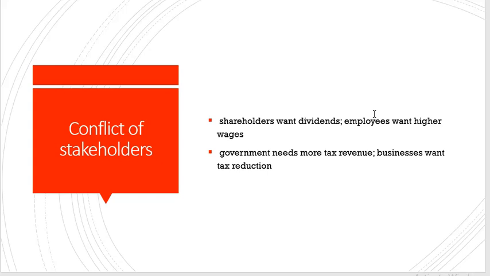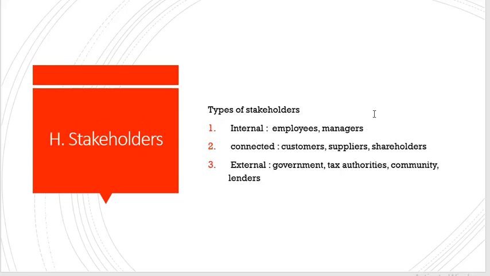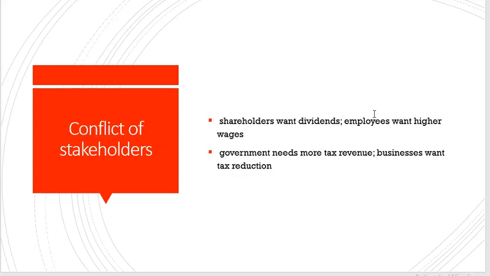Now, these stakeholders can be in conflict. For example, shareholders want dividends, while employees want higher wages. This is a conflict because if you pay higher wages, there will be no profit or less profit. Less profit will lead to less dividends or no dividends at all. Government needs more tax revenue while business wants to reduce tax. So businesses try as far as possible to reduce tax, but governments need more taxes.